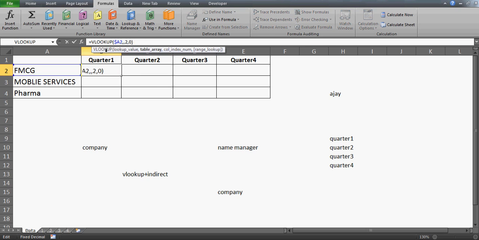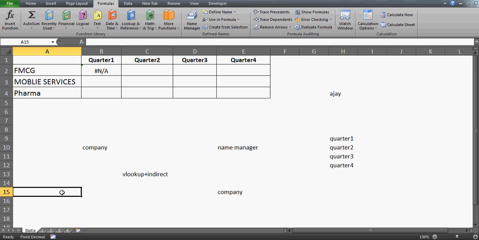So what I'll do is, instead of this Quarter 1, neither can I do this. I can't select this, because then it will give me the error, because B1 has Quarter 1 and it is going to be considered as a text. So Excel will be confused, right? So in this case, you want to use the INDIRECT function.